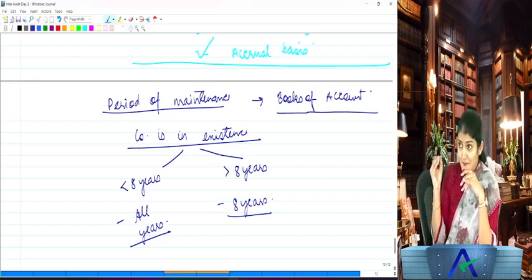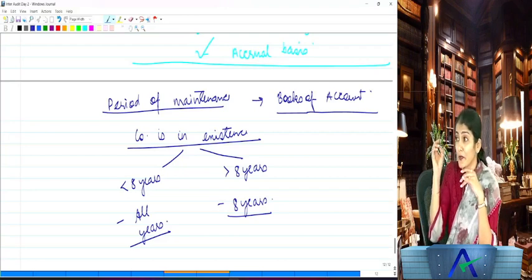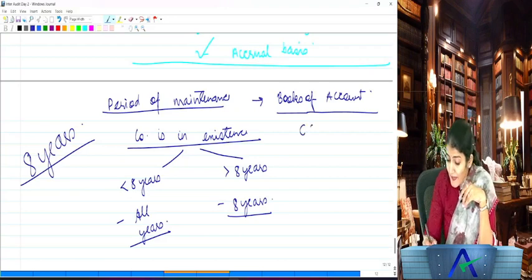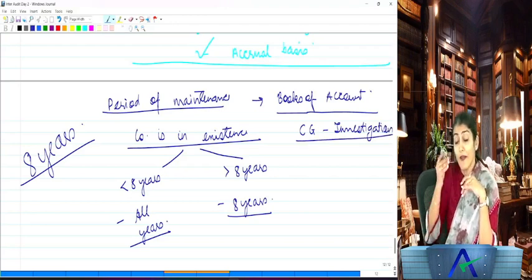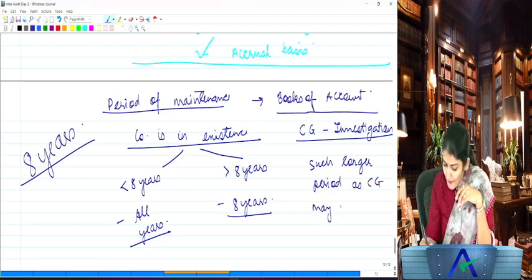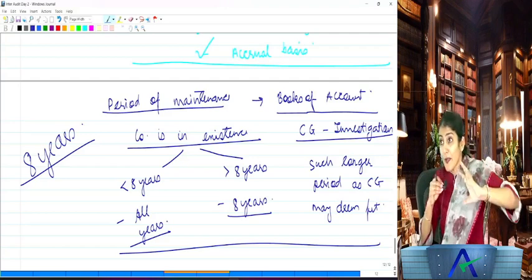So 8 years, right? So by default, what is the crux of the story? For how long is the company required to maintain books of account? 8 years. And if the central government has ordered an investigation of the company, then for such longer period as the central government may deem fit. So actually it is very simple. The period of maintenance of books of account is 8 years. But see how they make a story out of it.